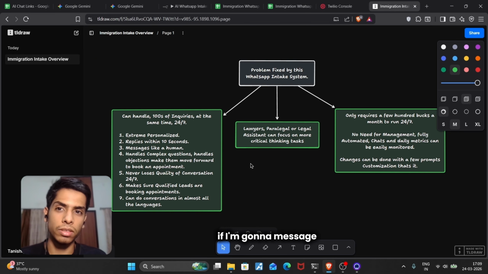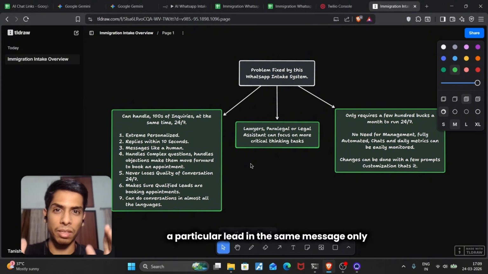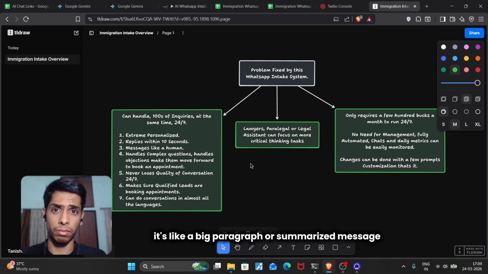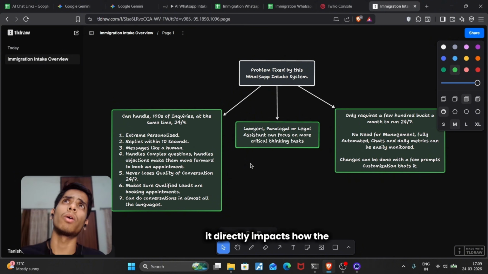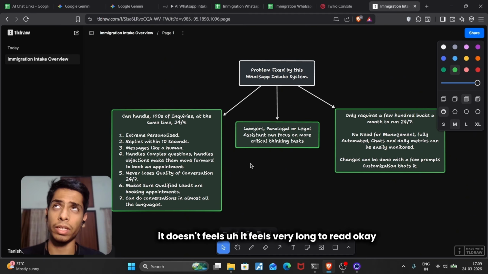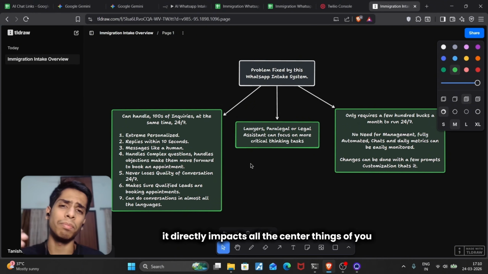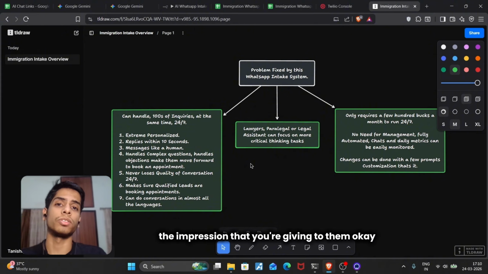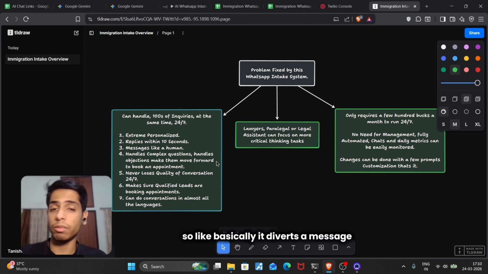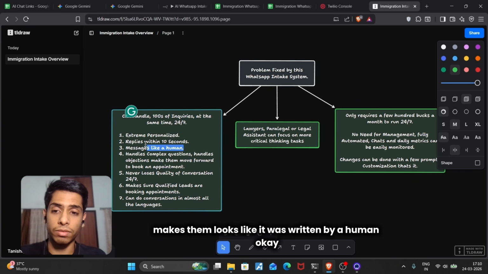Because if I message a particular lead with a big paragraph or summarized message, it feels robotic. It feels very long to read, and it directly impacts how the lead is going to think of you, that you could write so much text into a single message. You can divide it. These things subconsciously impact the impression that you are giving them. So it divides the message and makes it look like it was written by a human.